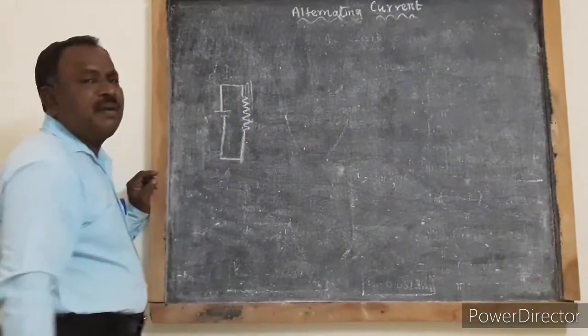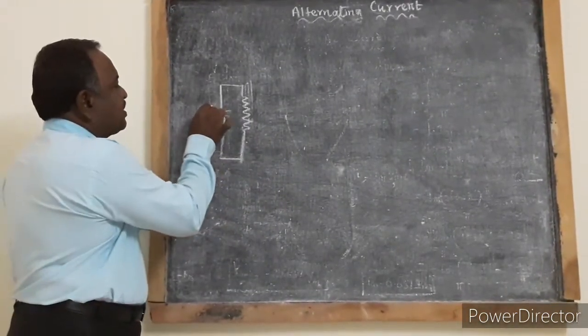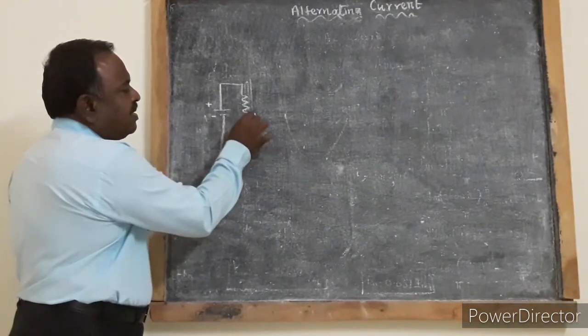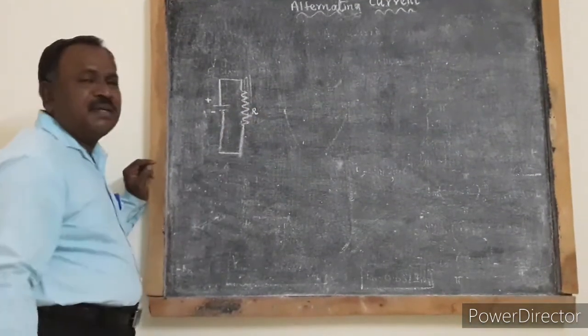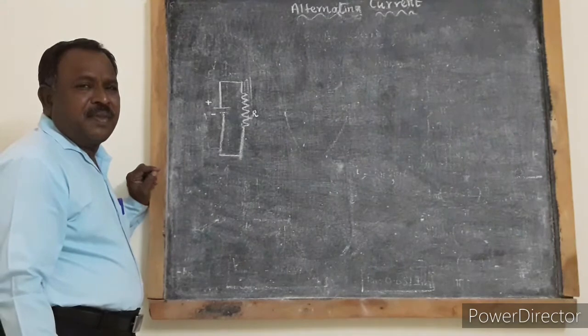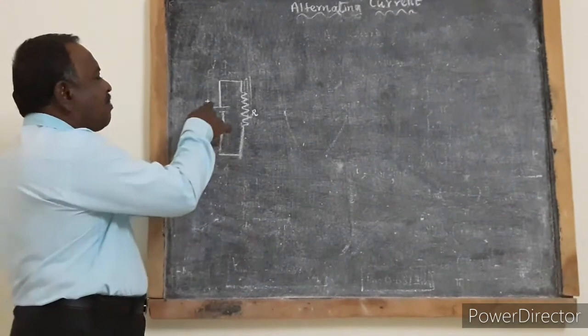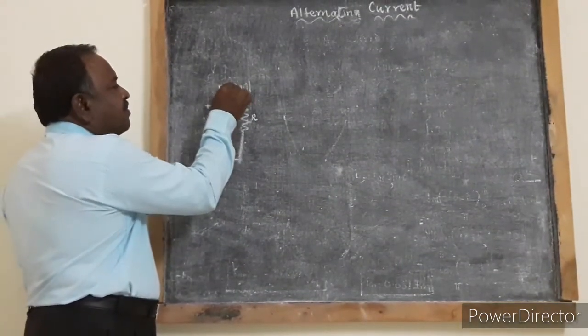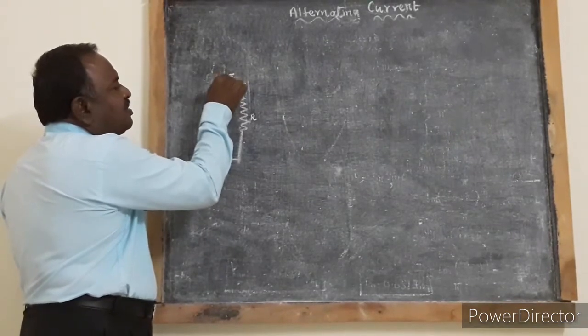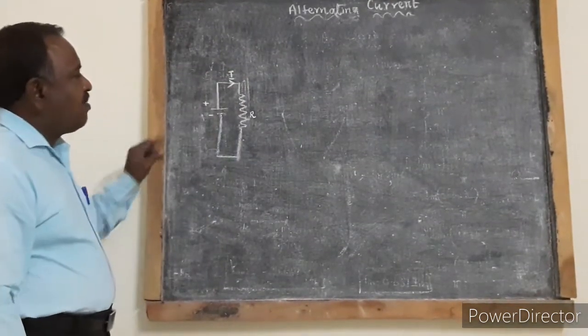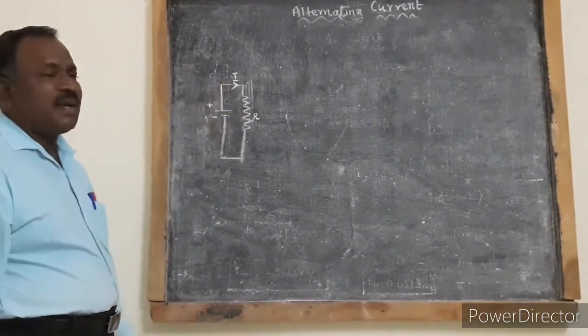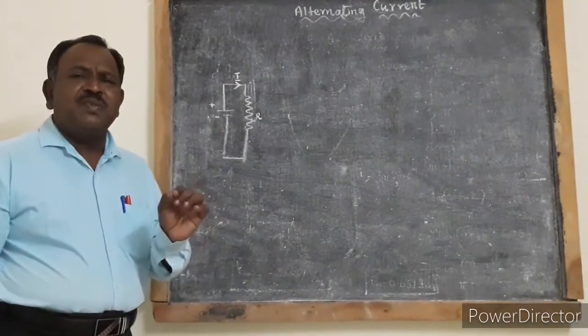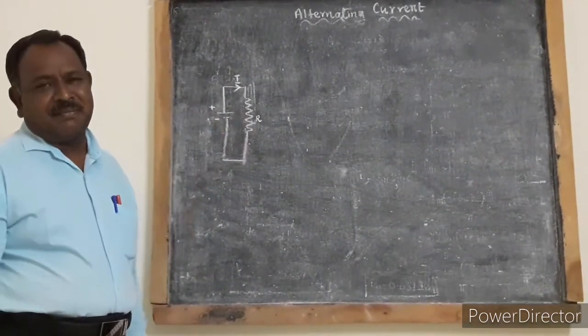So we are having a battery. This is positive and this is negative. It is connected to a resistor. Because of the applied potential difference, current will flow through the circuit. When you see the direction of flow of current, it always flows in the same direction.